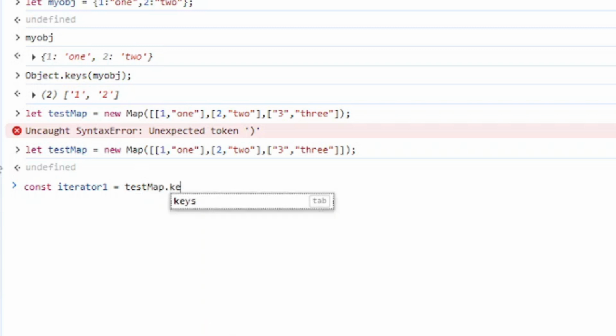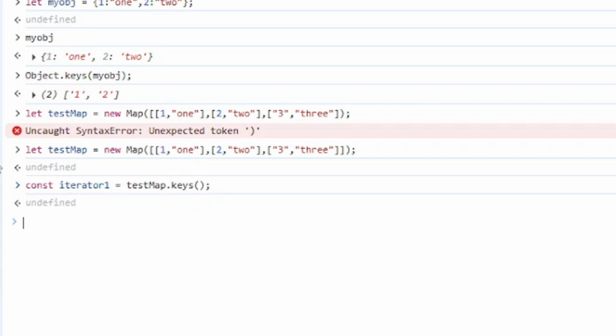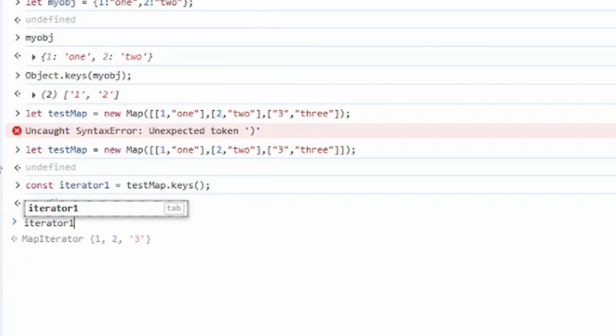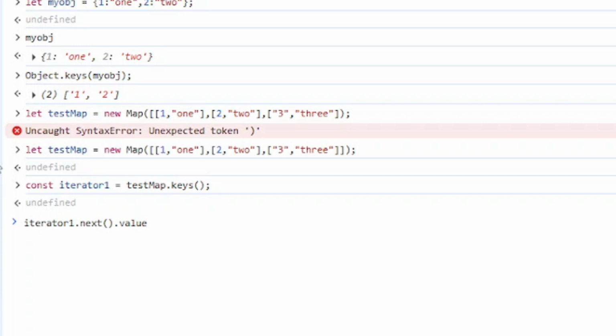So now const iterator1 equal to our testMap.keys(). Okay, first the keys are arranged in the form of an iterator, so we need to iterate through its values. For that we are doing this. Okay, so iterator1.next().value. See, it's going to show us the keys one by one.